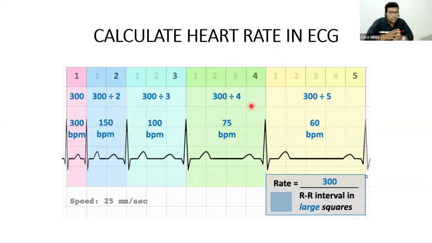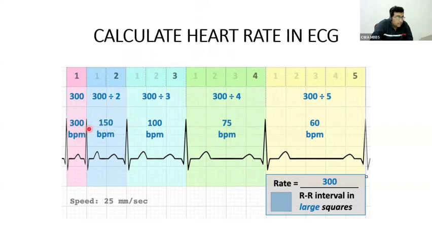Now, I want to teach you how we calculate from the ECG, what findings we have to get from the ECG. First, heart rate. How will you find the heart rate from the ECG? Of course, it will be printed, but the calculation is 300 divided by the number of large squares between the RR interval.